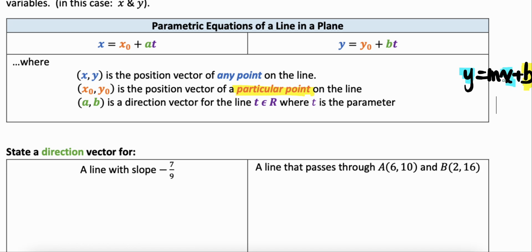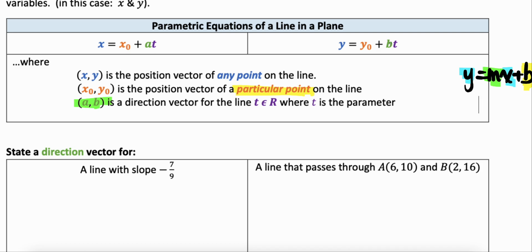When we found the equation of a straight line, the y and the x gave us the value of any point along that line. And our AB is a direction vector, which we're going to represent maybe as our vector m, but this direction vector relates back to our slope, the slope of the line. And because we have just a random t to represent a time on the line or a position on the line, we're going to think about that as just a random variable to represent that distance.